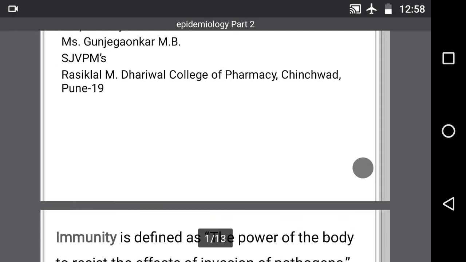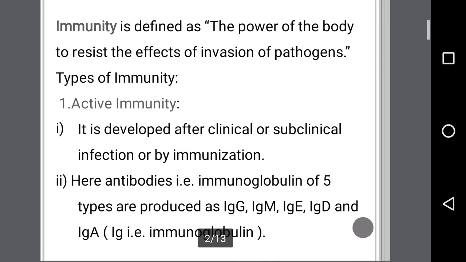So first we'll focus on immunity. Immunity is, in simple terms, defined as the power of the body to resist the effect of invasion of pathogens. So immunity is our internal power to resist bacterial or any kind of infection. There are different types of immunity like active immunity, passive immunity, and herd immunity. These are the different types of immunities.